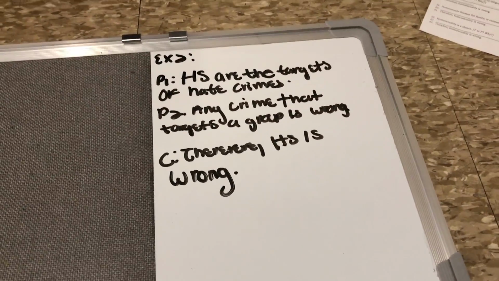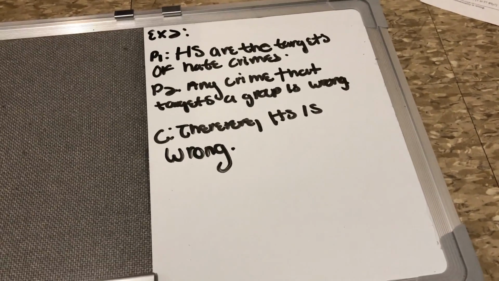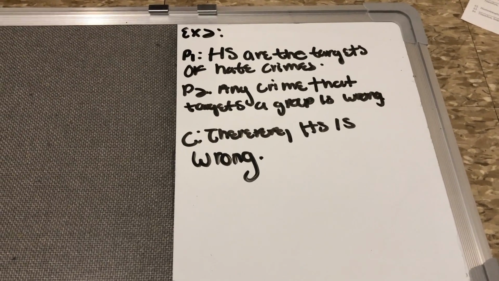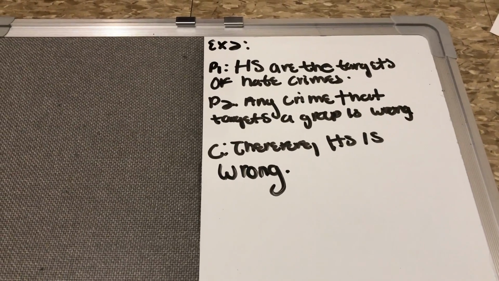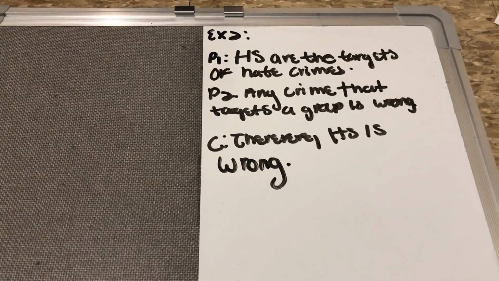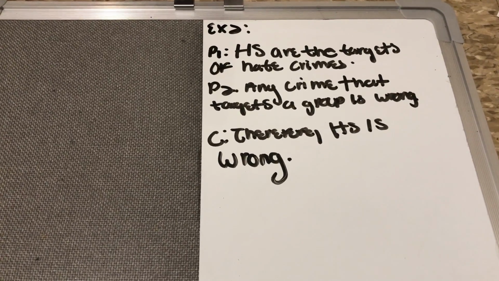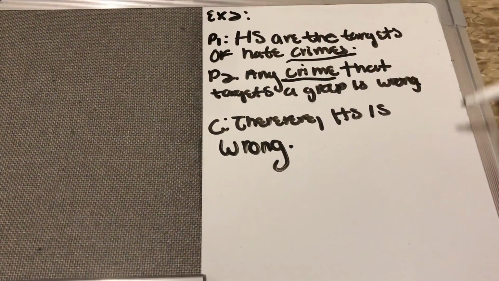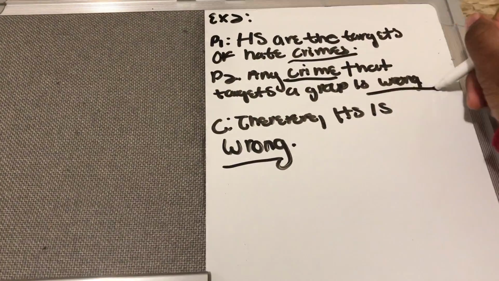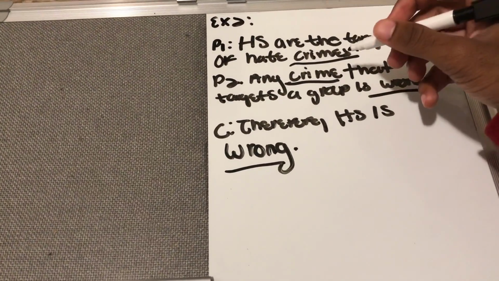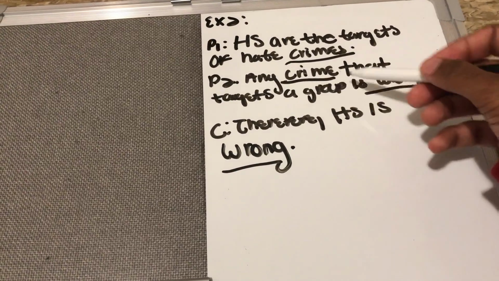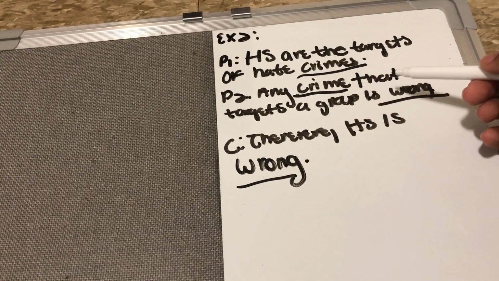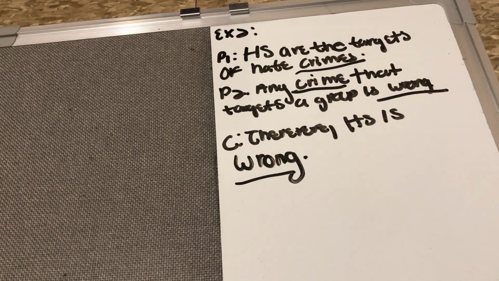So the argument is: homosexuals are the targets of hate crimes, and any crime that targets a group is wrong. Therefore, homosexuality is wrong. Our argument will be logically valid because the premises follow to the conclusion. Premise 1 says homosexuals are targets of hate crimes, and premise 2 shows that any such crime is wrong, and the conclusion presents that it's wrong, also shown in premise 2, which follows.